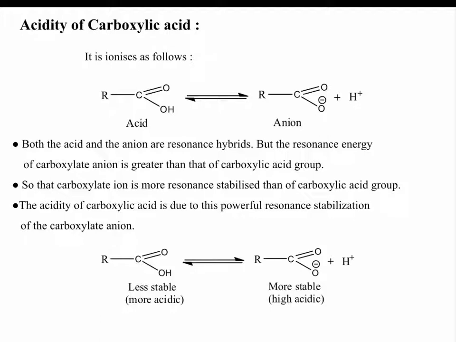This resonance stabilization of carboxylate anion makes the acidity of carboxylic acid. So this is the resonance structure. RCOOH, the general structure of the acid, is less stable, and it ionizes to give carboxylate anion, which is more stable due to resonance stabilization.